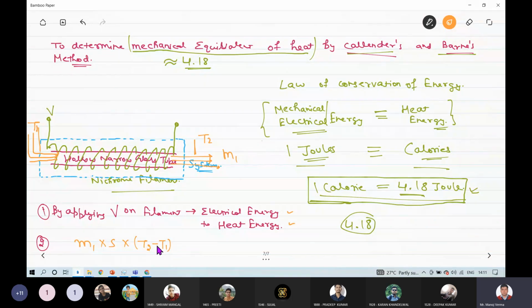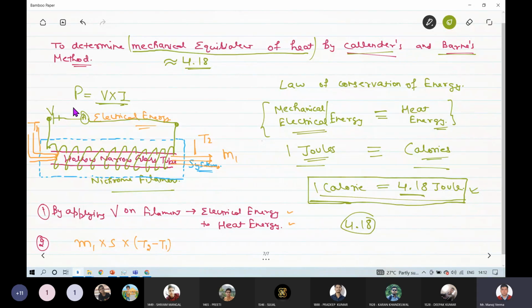And we also have the magnitude of this electrical energy, because you can see the power generated in this nichrome filament can be found by multiplying the voltage applied by the current flowing through this nichrome filament. And of course we can add an ammeter in this. Okay.